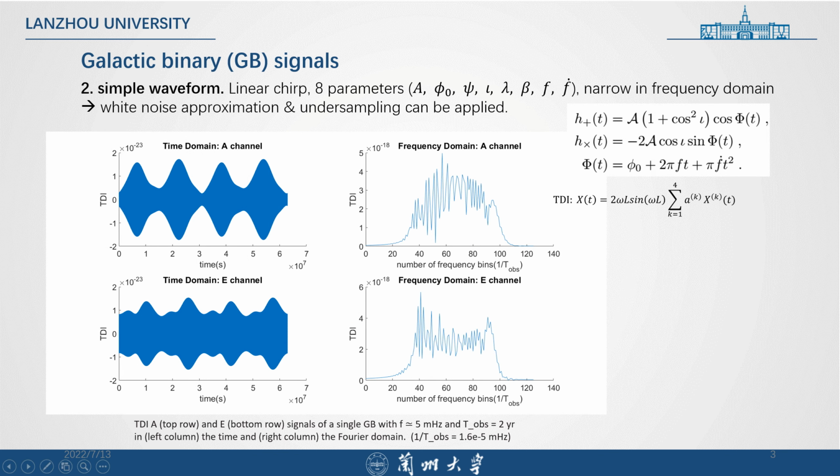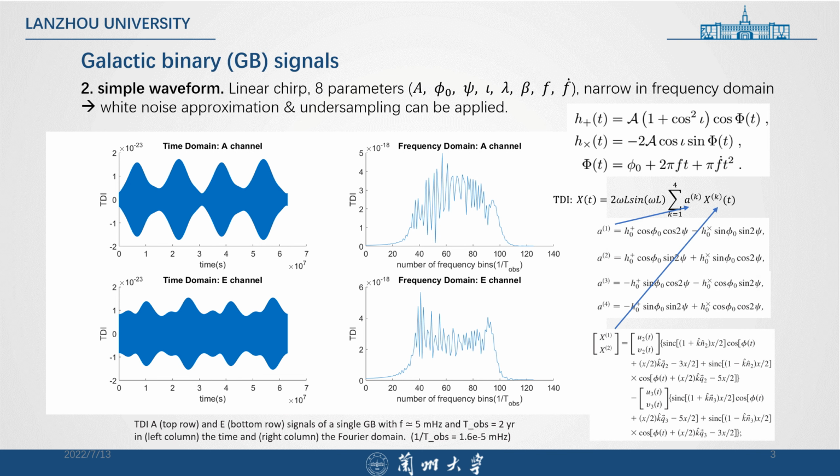In spite of the difficulties of the huge population and high overlap, for single GB sources, the simple waveform makes things much easier. In terms of h plus and h cross, it's simply linear chirps, and for the response, called TDI, to a single GB, we only need 8 parameters to characterize a single GB signal.